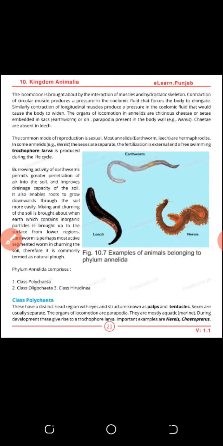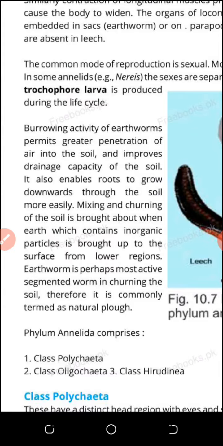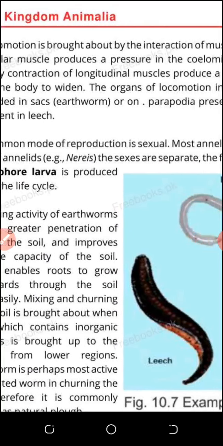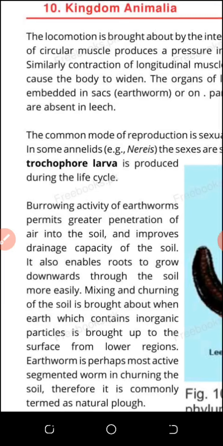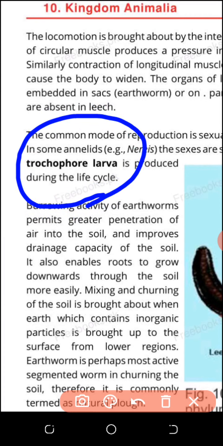We now have to discuss the trochophore larva. Trochophore larva is present in the phylum Annelida. This is a very important character which I explained, my sons. In the life cycle of the animals in the Annelida, the developmental stage is different from that of other animals. Developmental stages mean blastula comes, gastrula comes, neurula comes; you will study that in second year. But I am talking about a larva found in the Annelida, the trochophore larva. This is a very unique character found in Annelida and in one more phylum which I will also discuss.